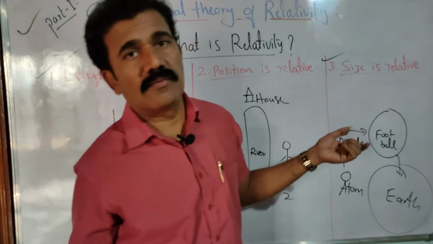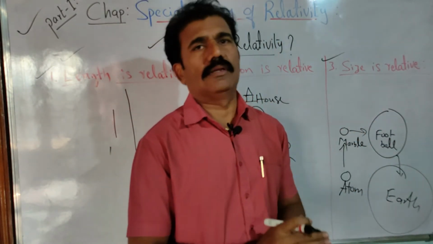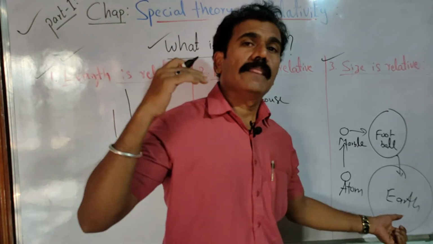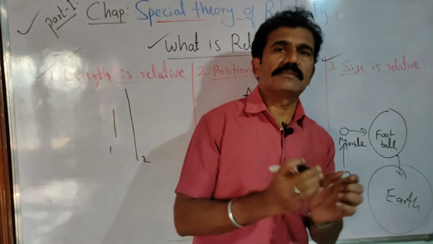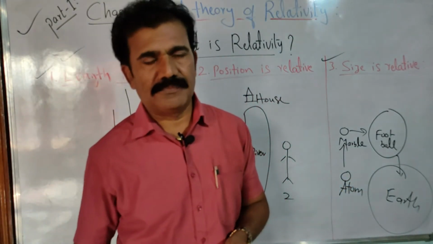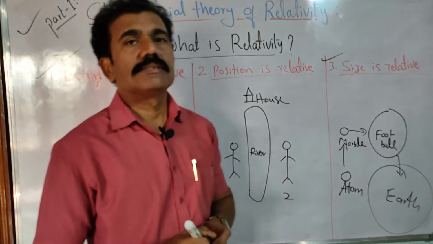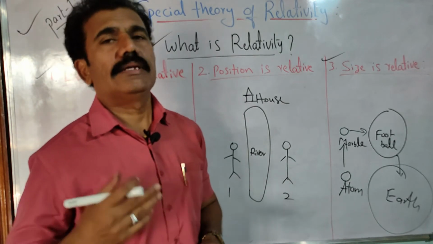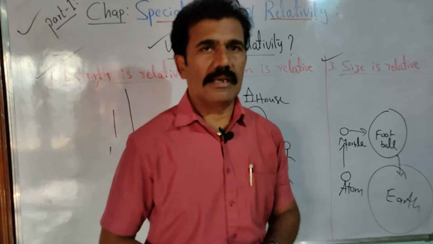What is the size of the earth? Very huge, you know. Compared to the earth, a football is very, very small, and the earth also can be considered very small when you compare it with the sun. So automatically the earth becomes very small compared to the size of the sun. In that way, the size of any object can be considered small or bigger only when it is compared to another object. That is why you can say size is always relative.